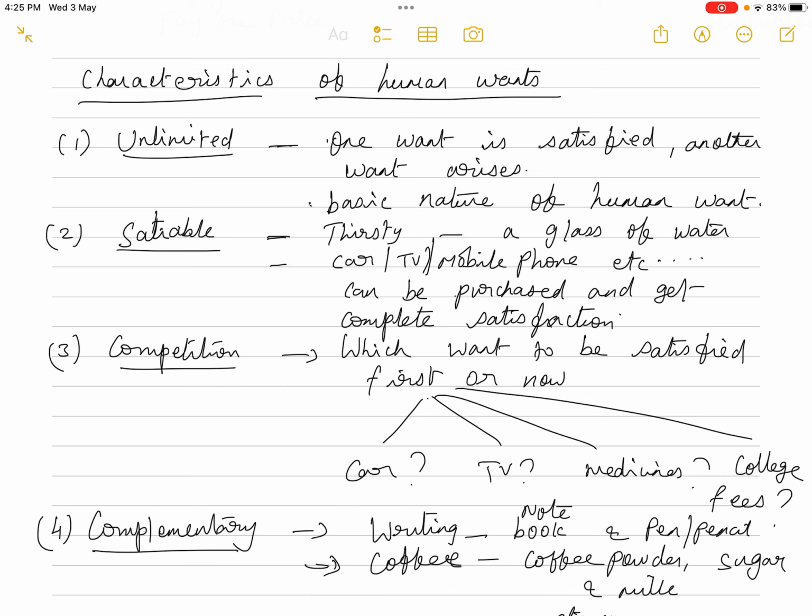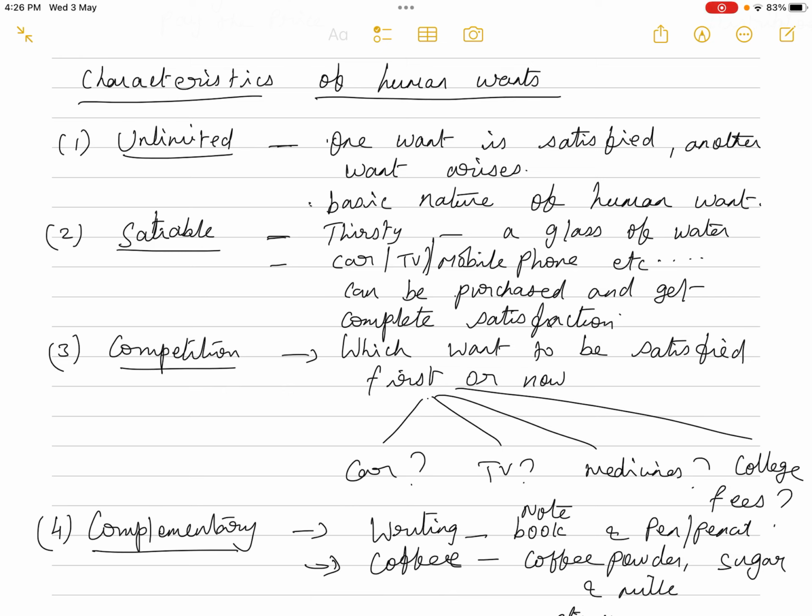Now the next one is satiable. Satiable in the sense, a particular want is satiable. Now what is the meaning of satiable? Satiable means can be completely satisfied, meaning even though our wants are unlimited, a particular want can be completely satisfied at that particular point of time. For example, if you are thirsty, by having a glass of water, our thirst is satiated.